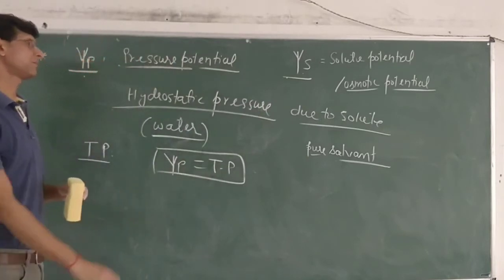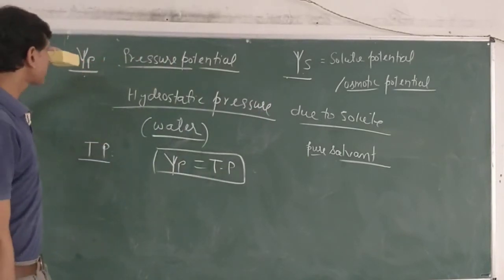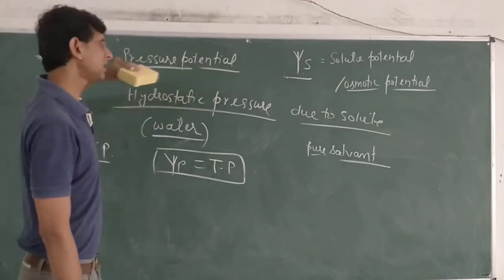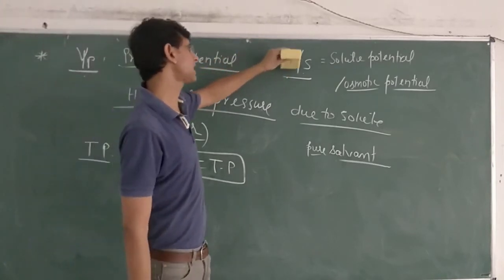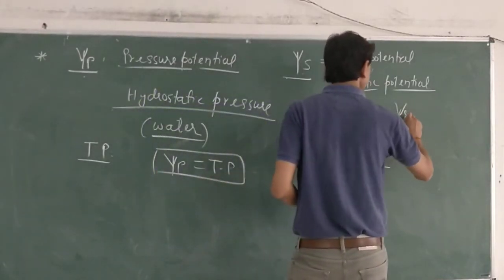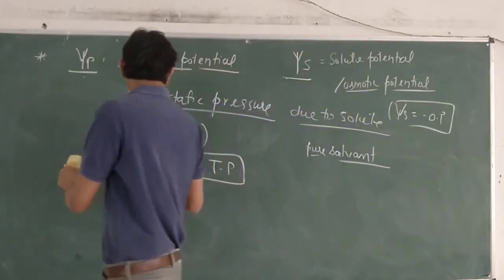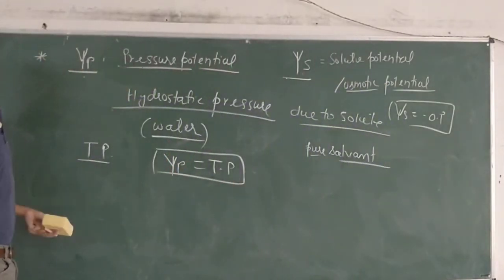Water potential is made up in most systems of two components, pressure potential and solute potential, in which solute potential is just opposite to the osmotic pressure. Psi s is minus of OP, while pressure potential is just equal to the turgor pressure.